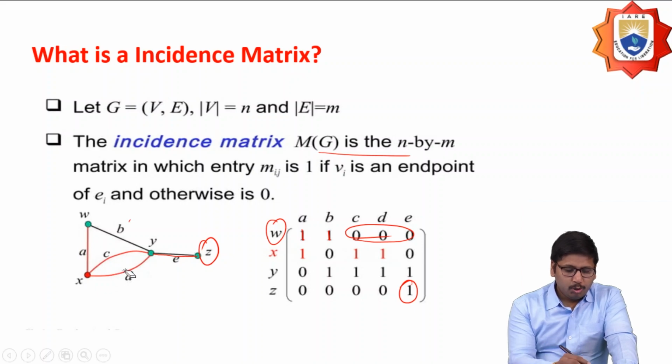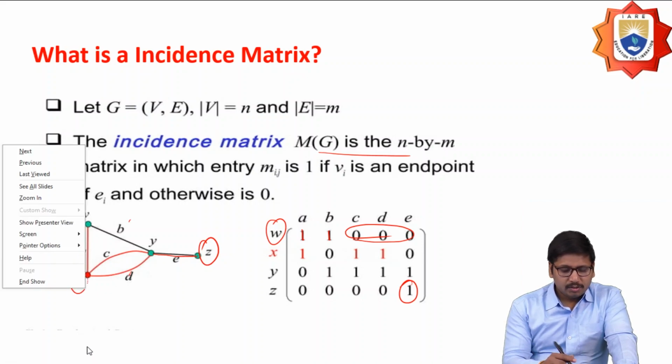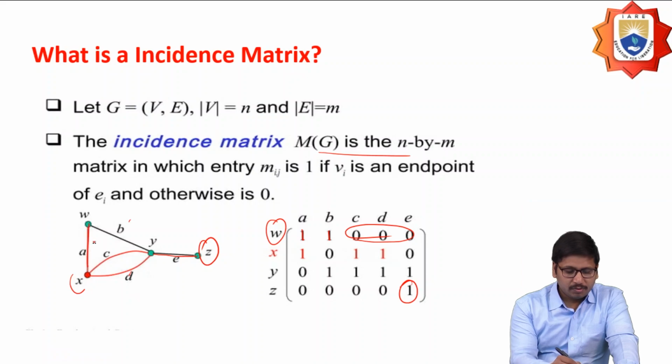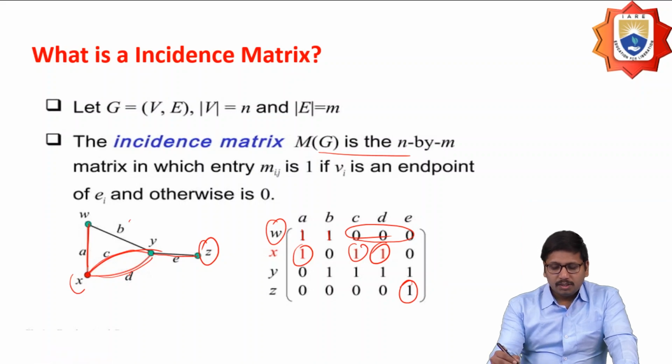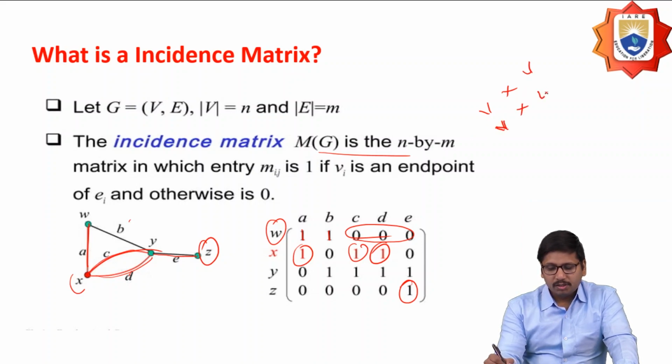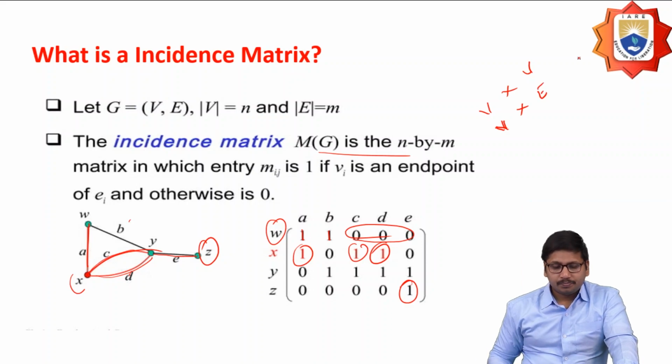Similarly, for X, I have edges from X to W, X to Y. So I have edges like A, C, and then D. So I'm going to represent those as 1, and the remaining all should be zeros. So the adjacency matrix is going to be mapped between vertices and vertices, whereas in the incidence matrix, the mapping is going to be done between vertices and then edges.